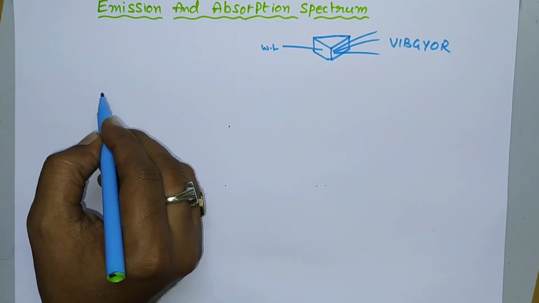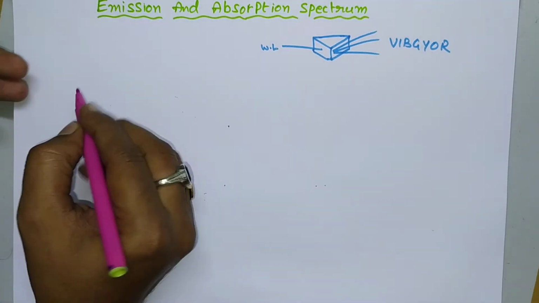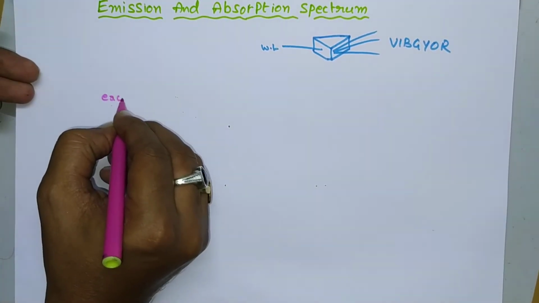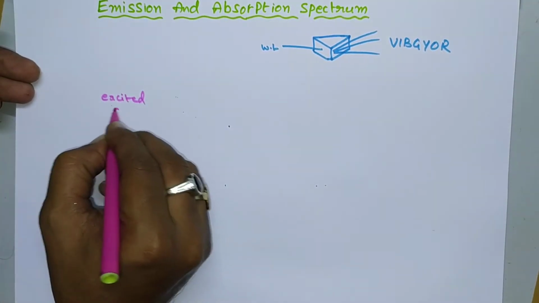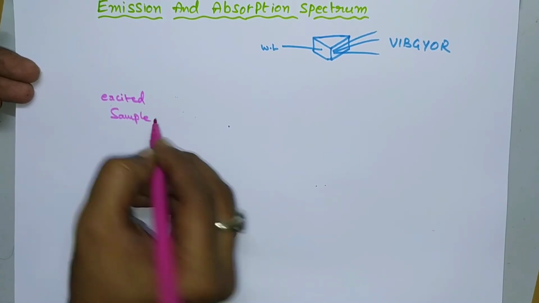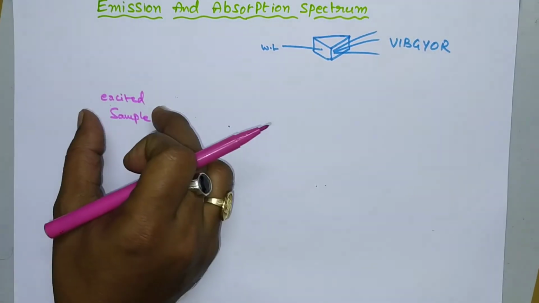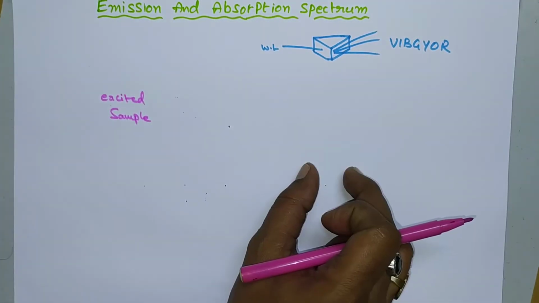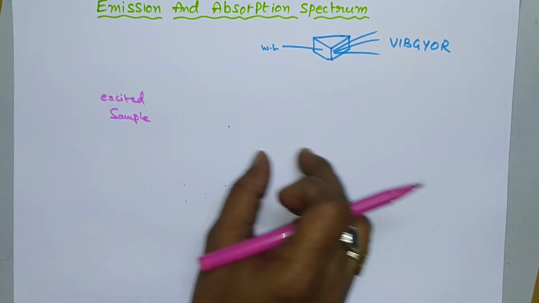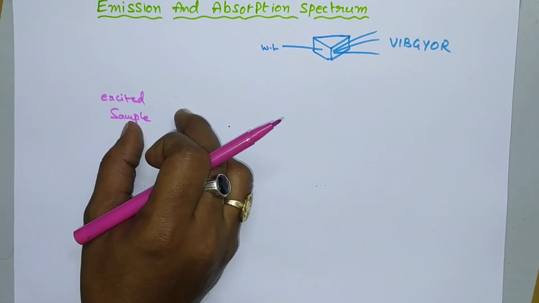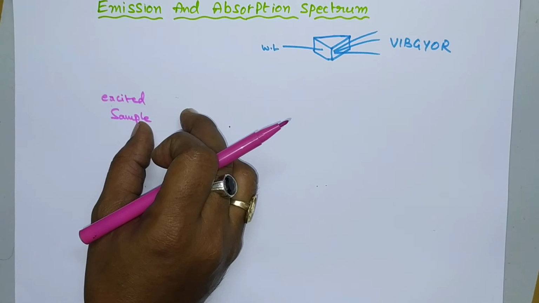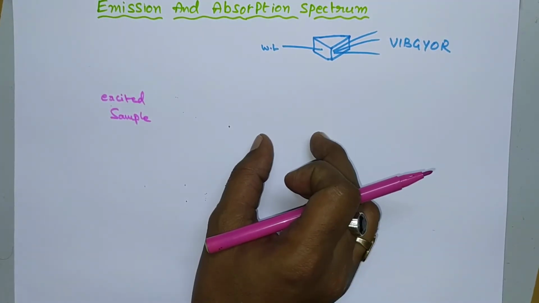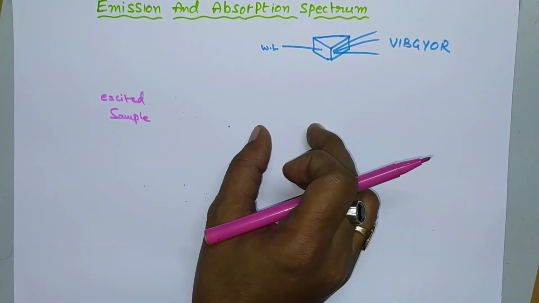Suppose an excited sample is there. From this excited sample, it will radiate some amount of energy in the form of radiation. That radiation consists of several wavelength ranges, which means it exhibits several colors. That band is nothing but the emission spectrum.